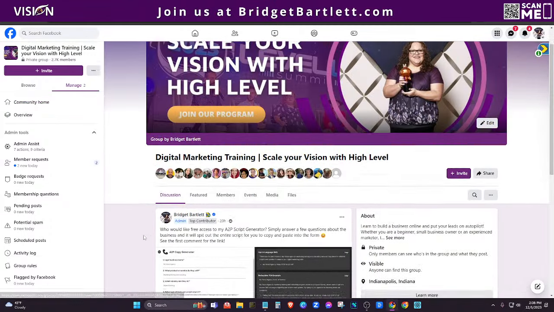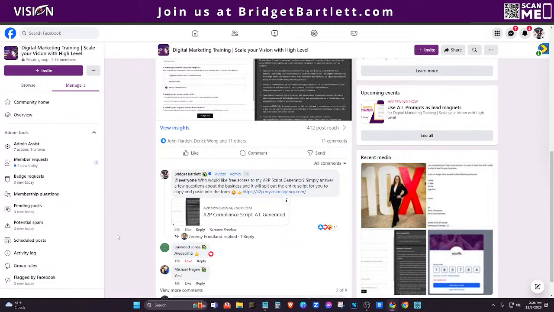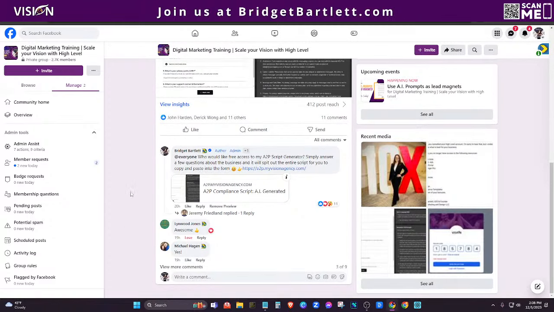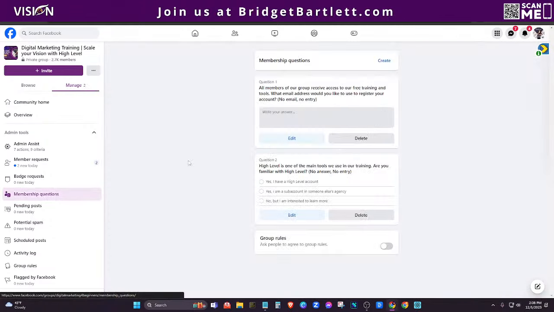So if you're in my group, you don't have to put in your email address or anything like that, because to join my group, you need to put your email address in. Okay, so this is how I'm literally walking through my entire funnel of how I used this to not only grow my group, but also get leads, right? So they're commenting below, I'm messaging them, I'm tagging them in my group track account. I'm doing all of that, right? So I'm documenting all of that so that I can follow up with them. I'm also telling them to join my group, where they need to enter in the contact info.